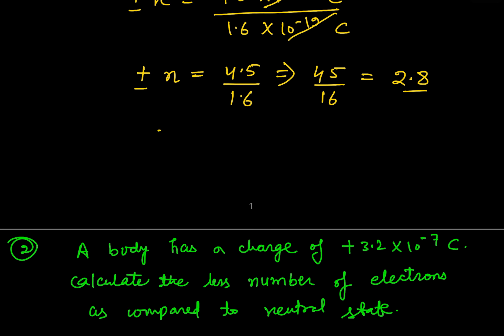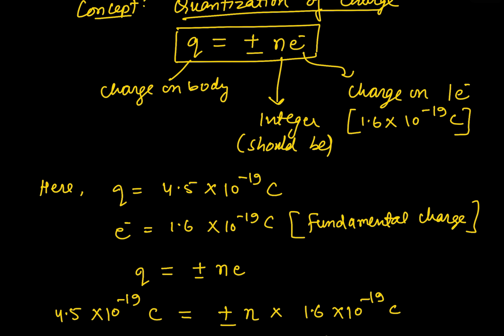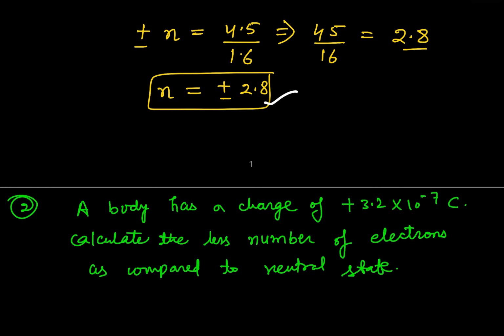So here n refers to plus minus 2.8, but according to the quantization rule, it should be an integer. It should be an integral multiple of the charge on an electron. But here comes a decimal value.